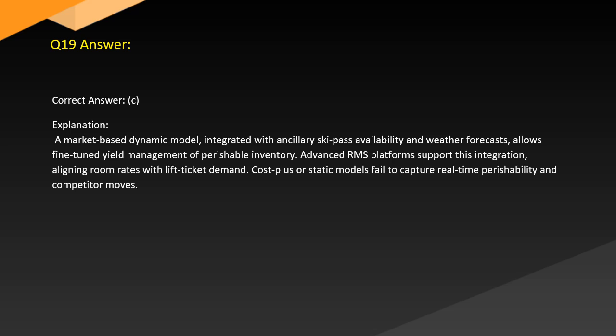Answer. Correct answer: C. Explanation. A market-based dynamic model integrated with ancillary ski pass availability and weather forecasts allows fine-tuned yield management of perishable inventory. Advanced RMS platforms support this integration, aligning room rates with lift ticket demand. Cost-plus or static models fail to capture real-time perishability and competitor moves.